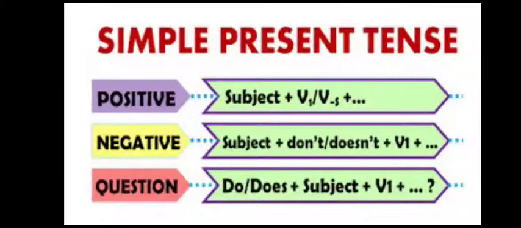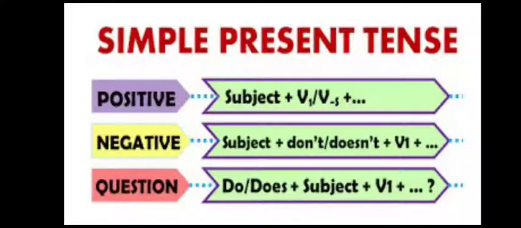First is subject plus V1 or VS. V1 means the root form of the verb, and VS means verb plus S or ES. Subject in a sentence is the doer of the action. So subject plus verb first form, or verb plus S or ES.